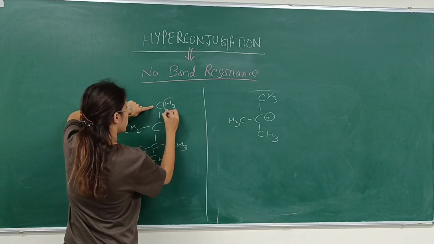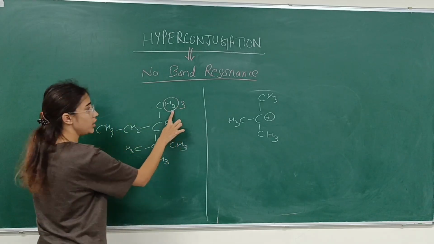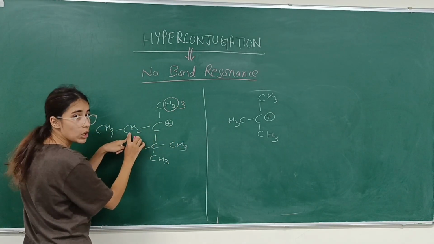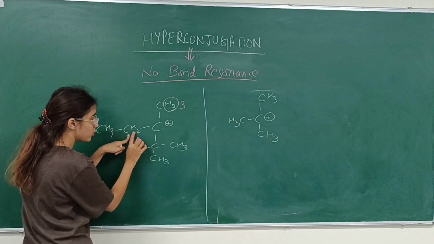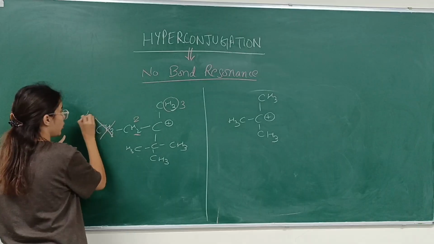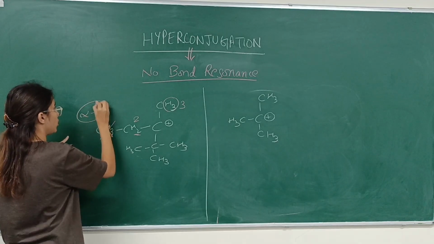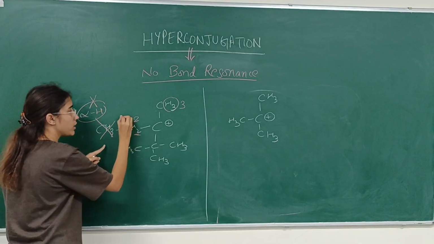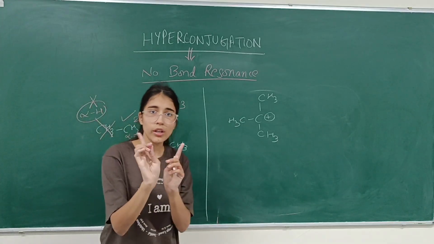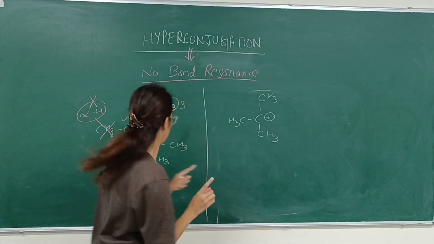So 3 here, you can see 3. Come to this portion. Now the adjacent carbon to this is this. The number of hydrogens attached to this carbon is 2. Don't go there. These are not alpha hydrogens. Just only one carbon is adjacent to the electron deficient carbon.